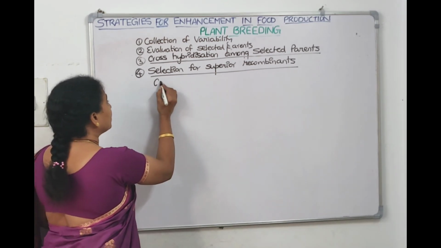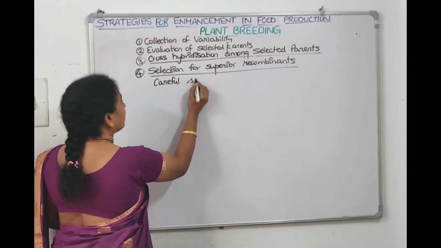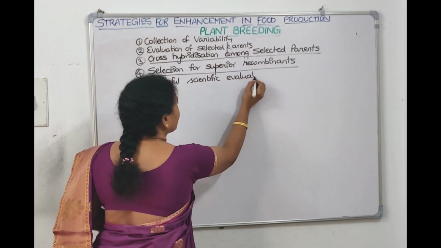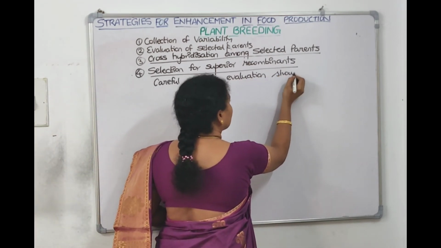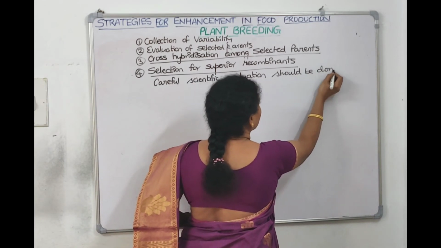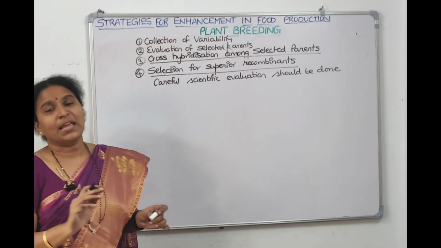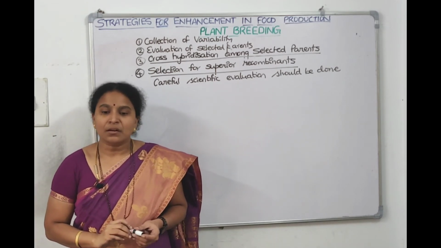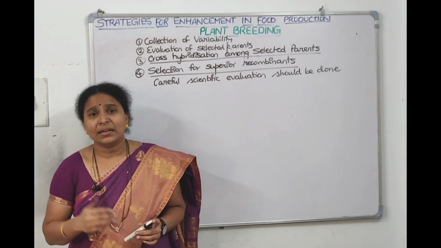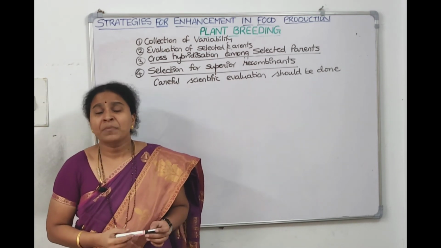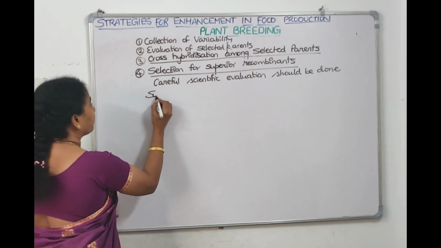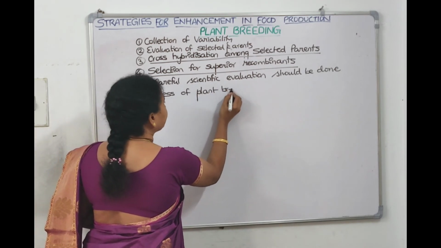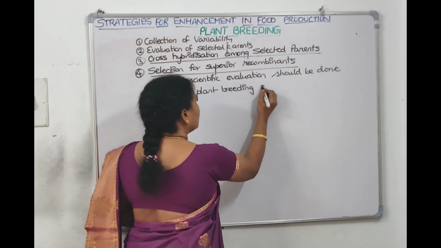So we will tell it, careful scientific evaluation should be done. Scientifically, carefully, we need to evaluate and we need to pick the progeny which are having superior recombinants. So the success rate of plant breeding depends upon this step only. The success of plant breeding depends